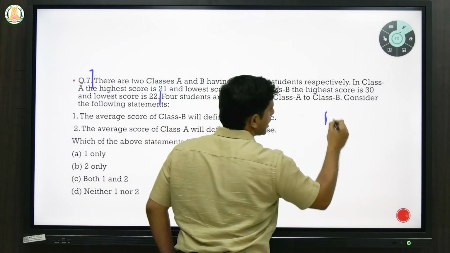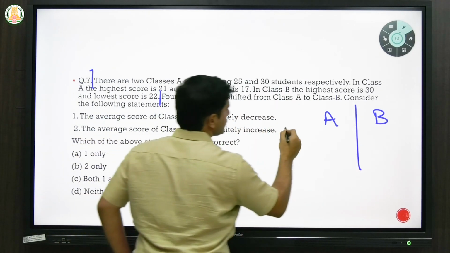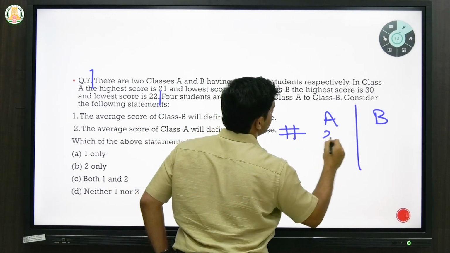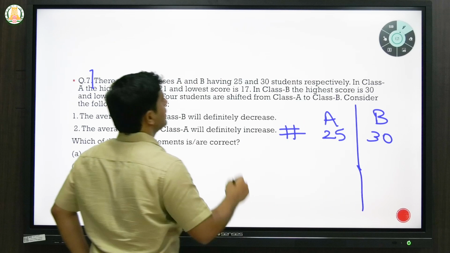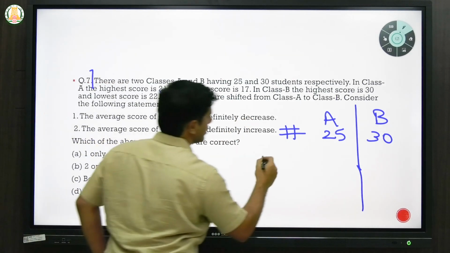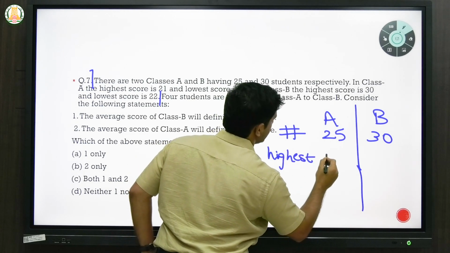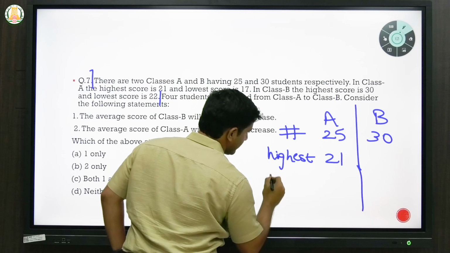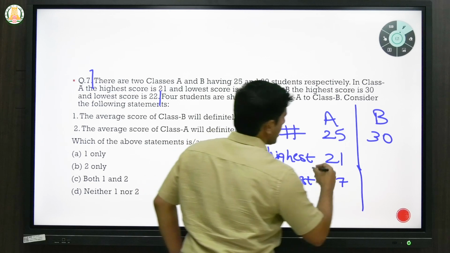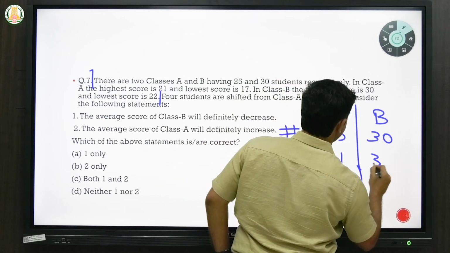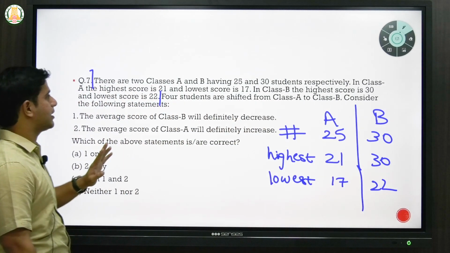Now it says there are two classes, and number of students, it says this has 25 and this has 30. What else is it saying? In class A, the highest score is 21, so let's say highest is 21 and the lowest is 17. Second, class B, it says highest is 30 and lowest is 22. Okay, this is the basic representation of the data.